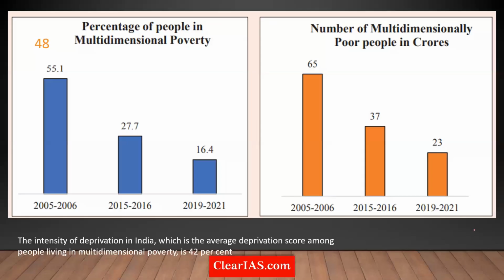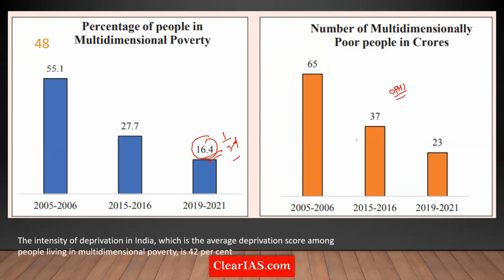And this chapter also talks about the Multidimensional Poverty Index. It is a very different kind of index, which is calculated by OPHI, the Oxford Poverty and Human Development Initiative. You look at how deprived you are on these indices. The 2019-21 data says around 60% of the Indian people are multidimensionally deprived. Multidimensionally deprived means you are deprived on more than one third of the indicators.